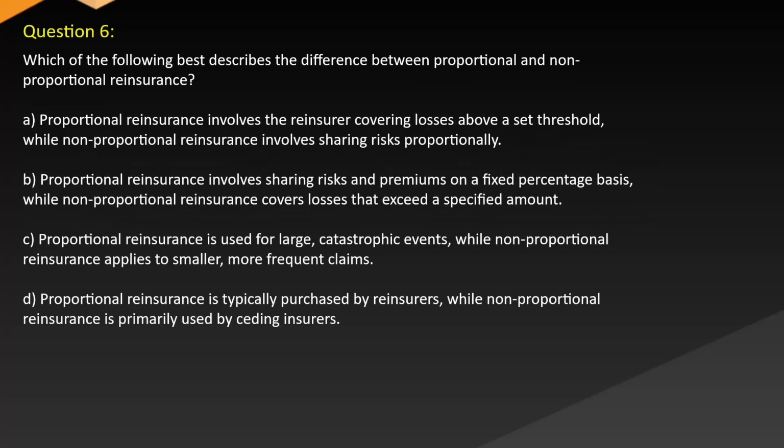Question 6. Which of the following best describes the difference between proportional and non-proportional reinsurance? A. Proportional reinsurance involves the reinsurer covering losses above a set threshold, while non-proportional reinsurance involves sharing risks proportionally. B. Proportional reinsurance involves sharing risks and premiums on a fixed percentage basis, while non-proportional reinsurance covers losses that exceed a specified amount. C. Proportional reinsurance is used for large catastrophic events, while non-proportional reinsurance applies to smaller, more frequent claims. D. Proportional reinsurance is typically purchased by reinsurers, while non-proportional reinsurance is primarily used by ceding insurers.